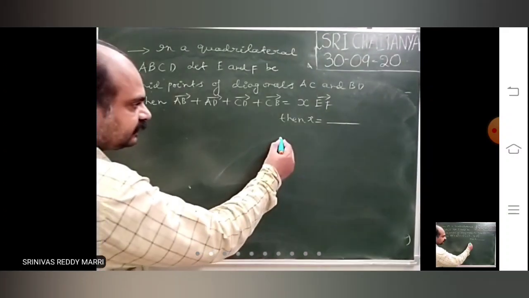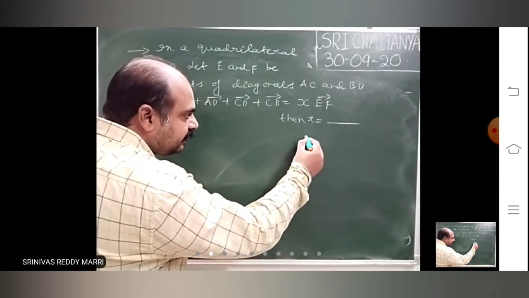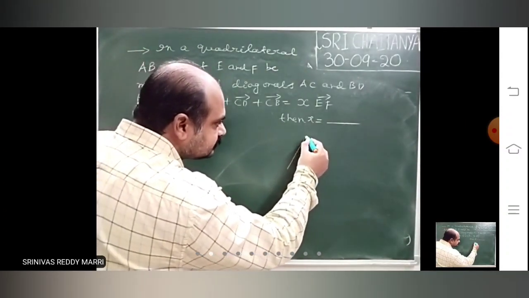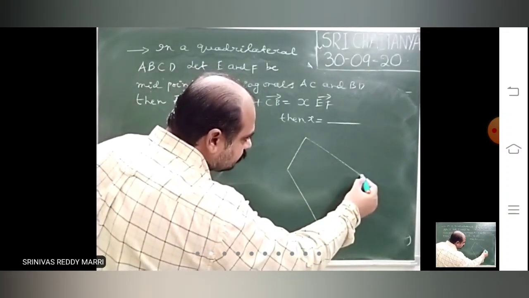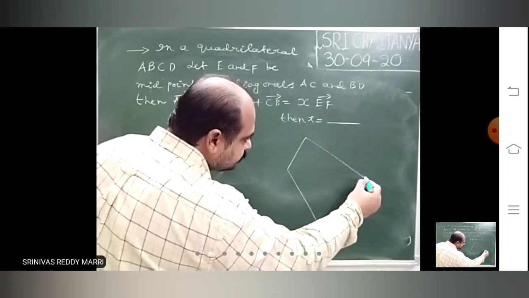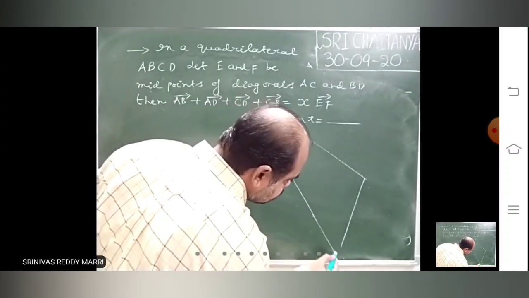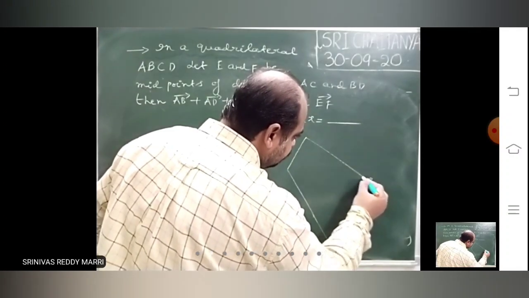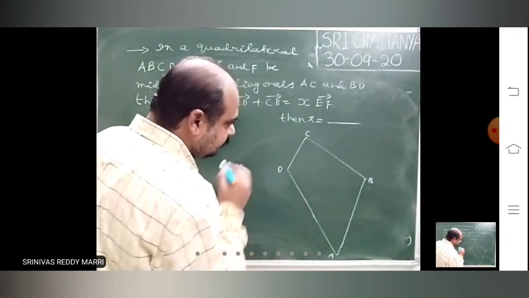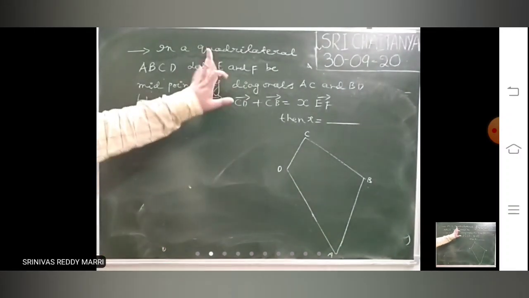So there is a quadrilateral ABCD. It is not necessarily a parallelogram. Any quadrilateral is there like this. This is A, this is B, this is C, this is D. Not a parallelogram, because midpoints of diagonals, they have given different points.